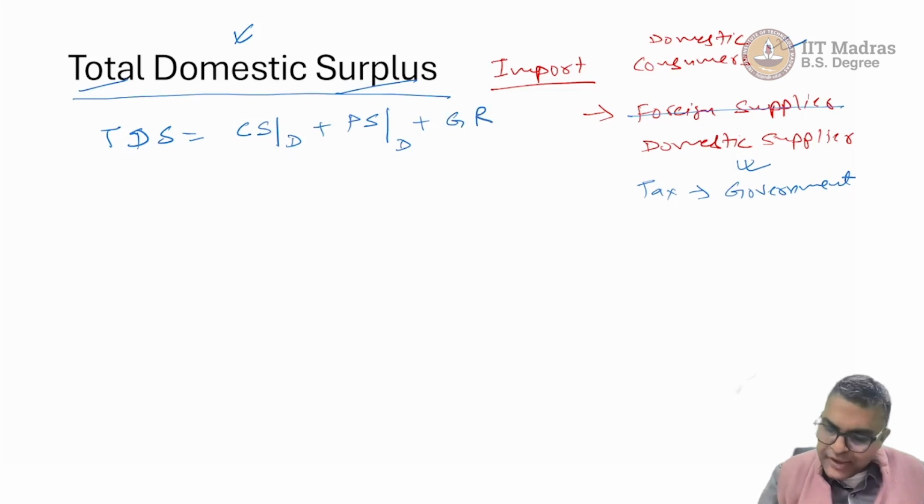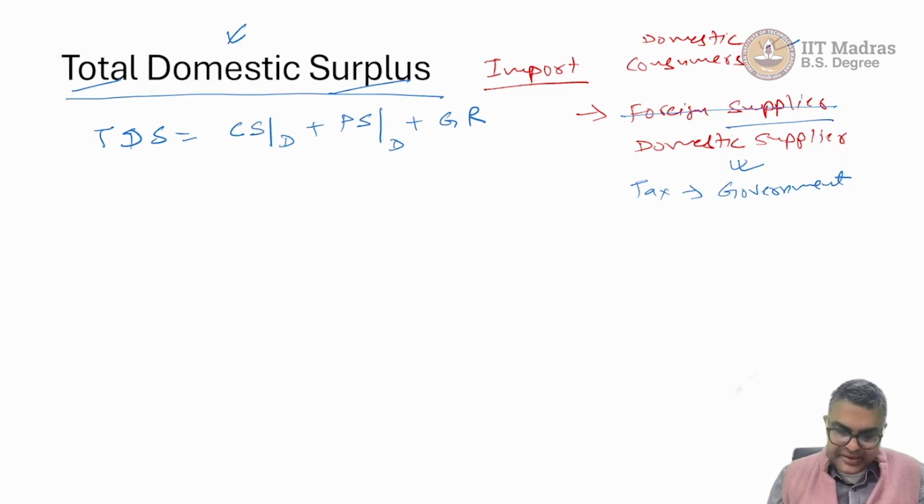So we are excluding the foreign supplier, and that's what total domestic surplus is. We care about our domestic consumer and domestic producer. We do not care about how much benefit is accruing to the foreign supplier, and that is the reason we are defining a new term called total domestic surplus.